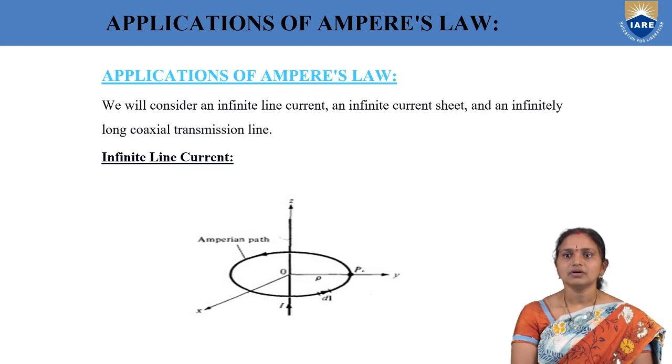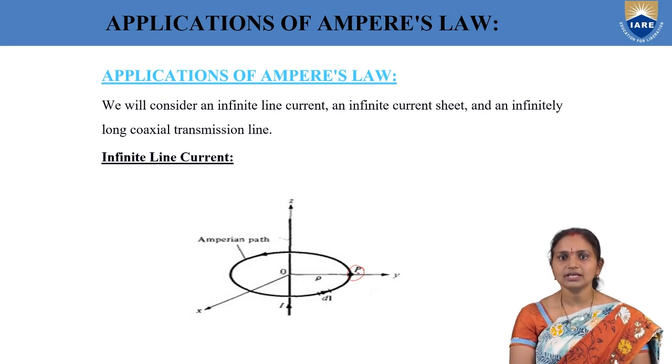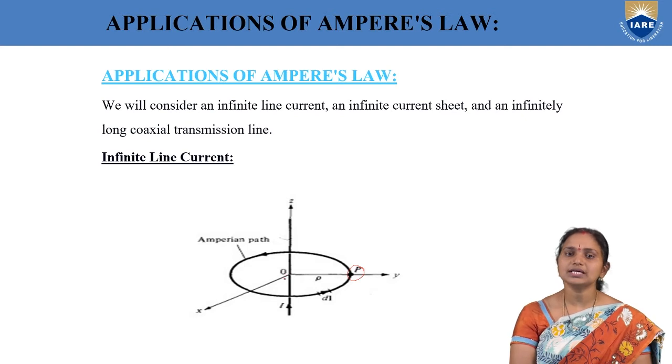Now I am trying to calculate the magnetic field strength at point P, the field point where we need to calculate the magnetic field strength. The condition is that this current element must be surrounded by a symmetrical path. That's why I have constructed a symmetrical path, which we call the Amperian path. I am taking a differential length dl on this Amperian path. The magnetic field direction is along phi, where phi is the angle generally measured from the x-axis.